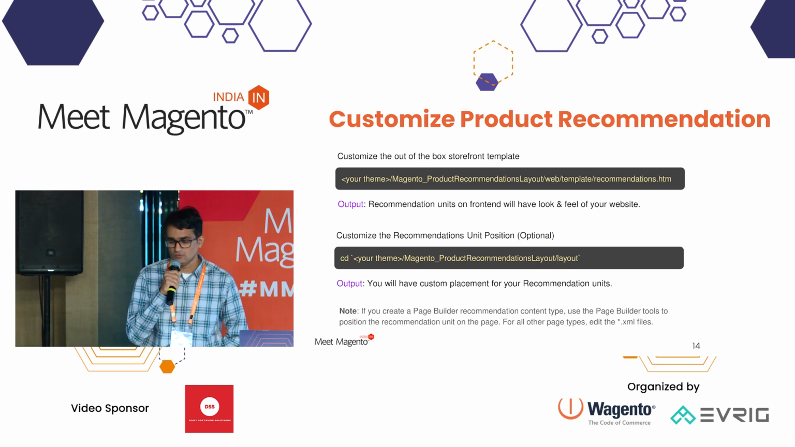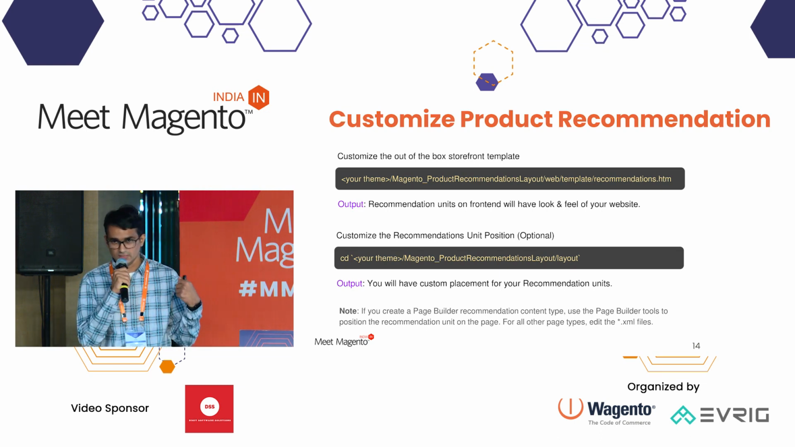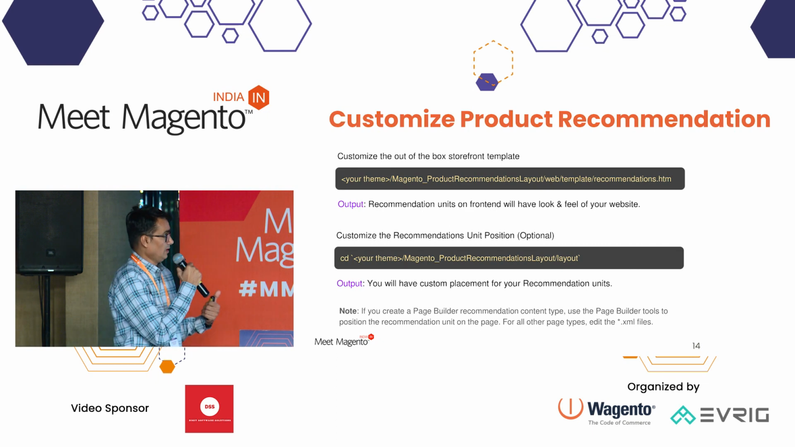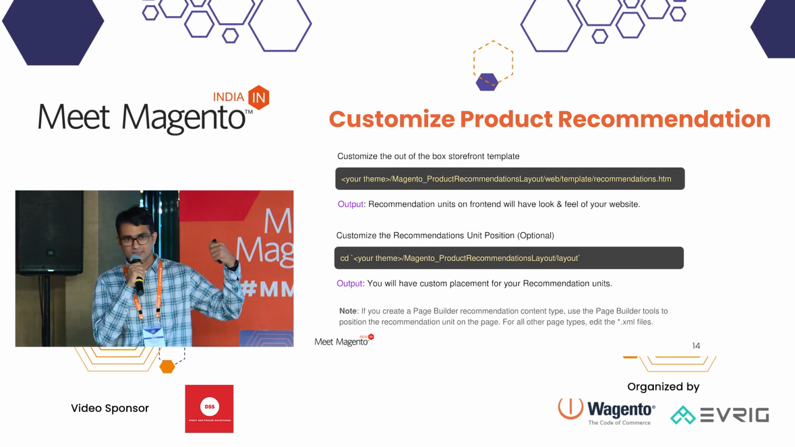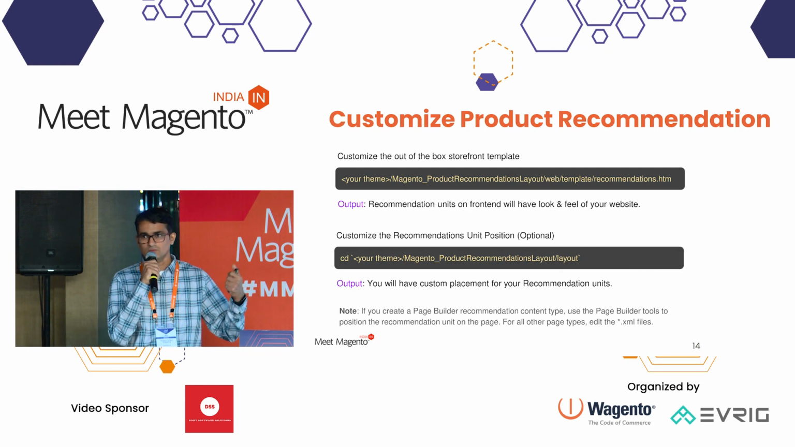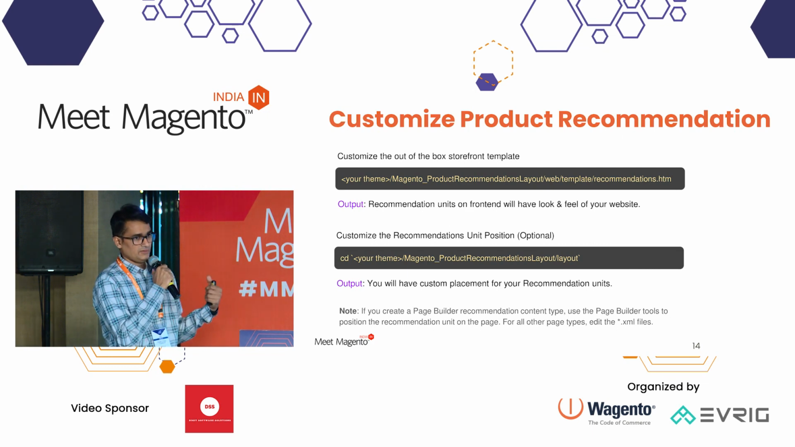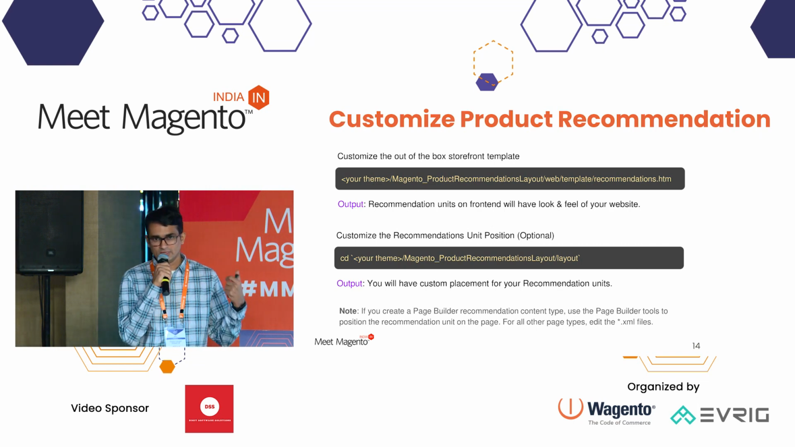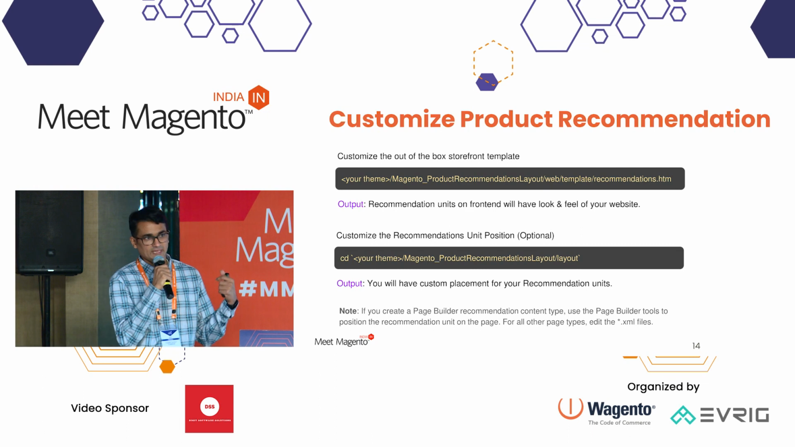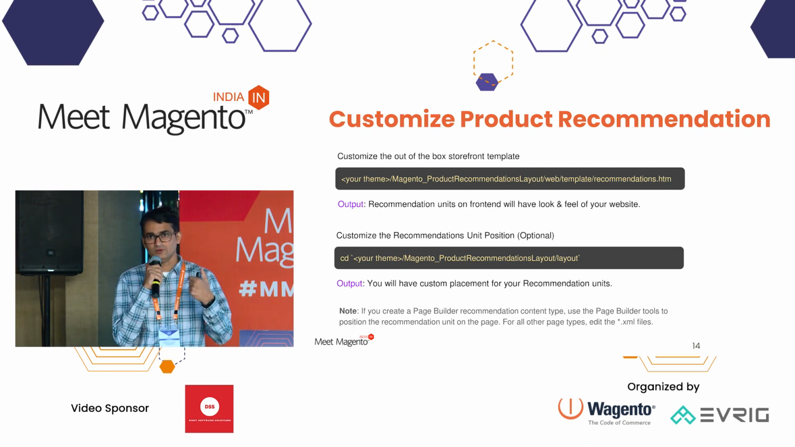Next, let's see what customization options are available in product recommendation. Once this starts working and showing on the front end, it comes up with an out of the box storefront template, but we can also customize. When this module is installed, it creates a product recommendation layout directory with a template file which we can change so that it matches the look and feel of your website.